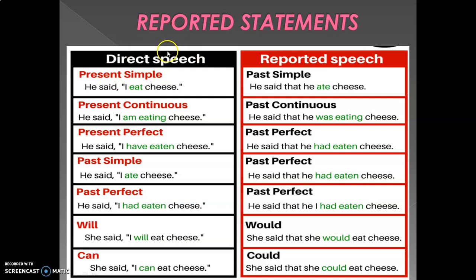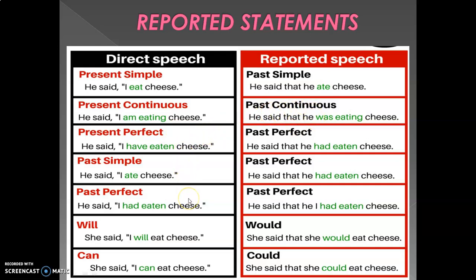Now, to make this easier, I present to you a chart with some tenses in direct speech. Remember that they use quotes, and the other ones in reported speech. Pay attention because you have to work out these forms. If I have a sentence in present simple, we have to change it into past simple. If you have a sentence in present continuous, like the example, you have to change it into past continuous, and so on.